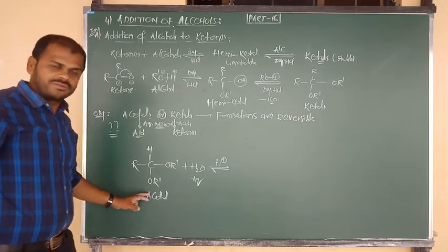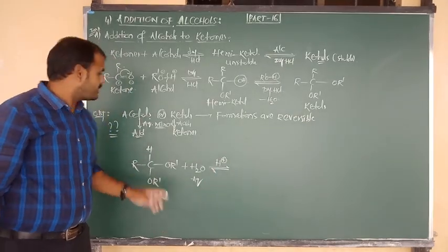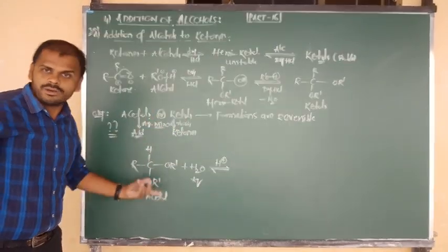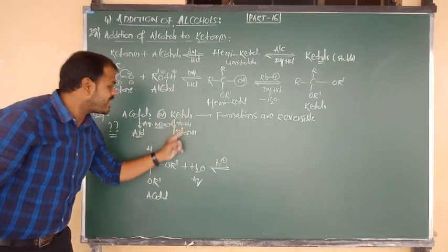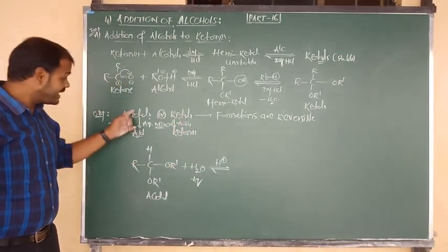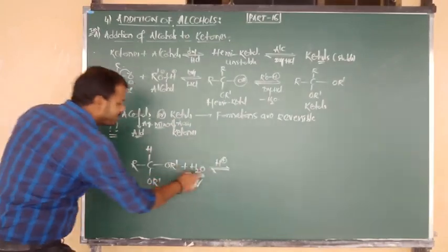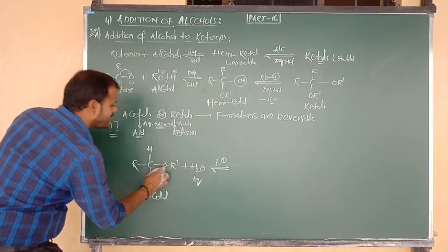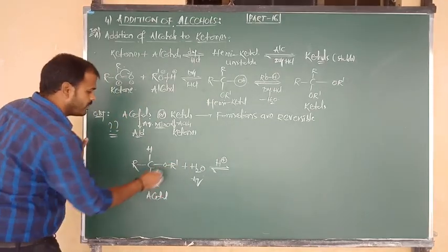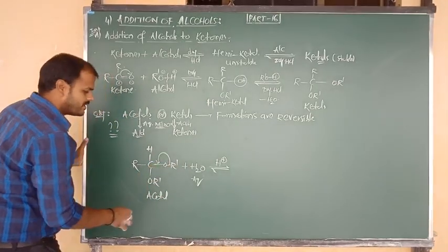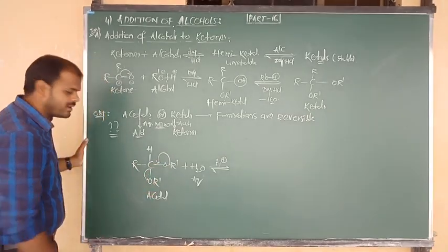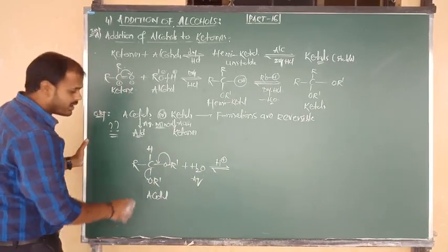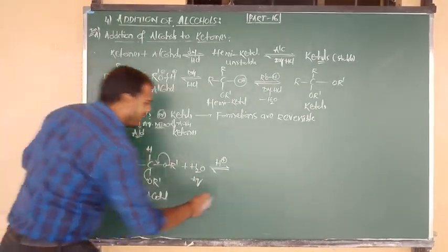So acetal on reaction with aqueous mineral acid can be converted into aldehyde. In that place, if you want, you can take ketal: ketal on reaction with aqueous mineral acid is converted into ketone. But this is acetal, converted into aldehyde in presence of water molecule. Listen carefully: here the OR group is there, so simply O bonded to R prime. This bond is delocalized here, again this bond is delocalized, and completely we decompose this bond in presence of water molecule. So here the single bond becomes a double bond. R bonded to C, above plane H.